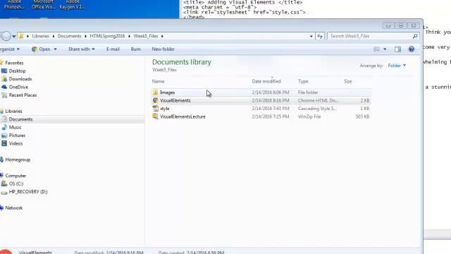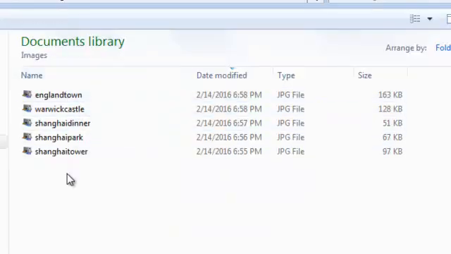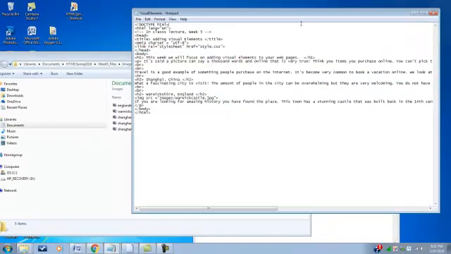The reason this is important is it allows you to separate your images from your HTML and style sheets. That way when you go to update, it makes things easier and things aren't such a mess on the back end of your site. So if we click in the images folder, we will see there are several images. We're going to add Warwick Castle. I've already added it into the code so I can walk you through it and then we can make additions together.